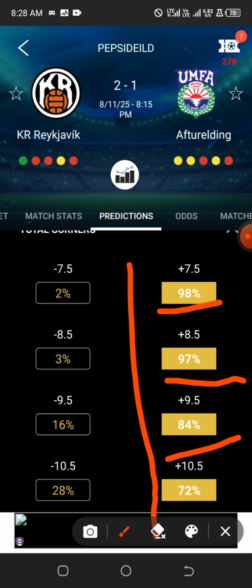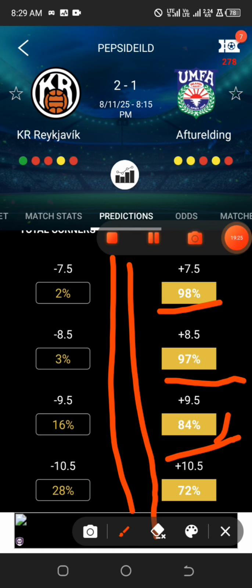So far everything meets up with the over 10.5 category of analysis, but if I want to go safe, then I would rather go for over 9.5 because the percentage probability of the outcome is 84%, and it is above 80%, so it is fine for me to go with.